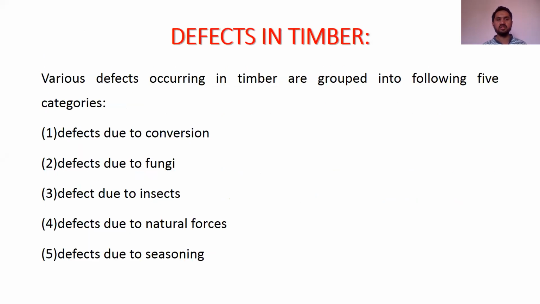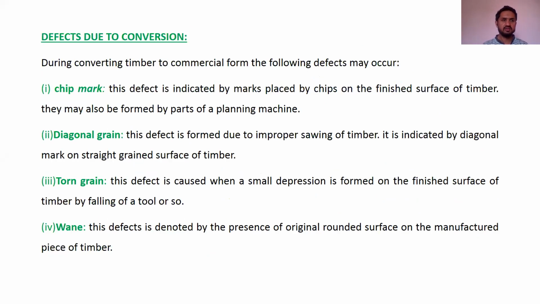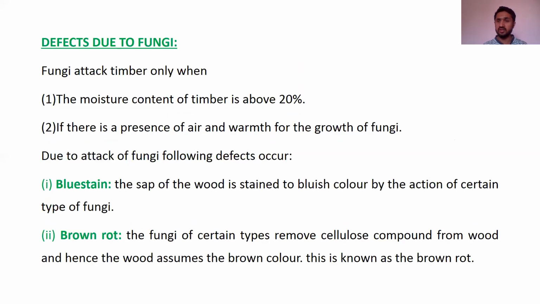Then these are the defects in timber. In the day before yesterday's class, we discussed defects due to conversion and defects due to fungi. In yesterday's class, we started from the defects due to insects, defects due to natural forces, and defects due to seasoning, and some other topics also. In defects due to conversion, we have chip mark, diagonal grain, torn grain, and vein.